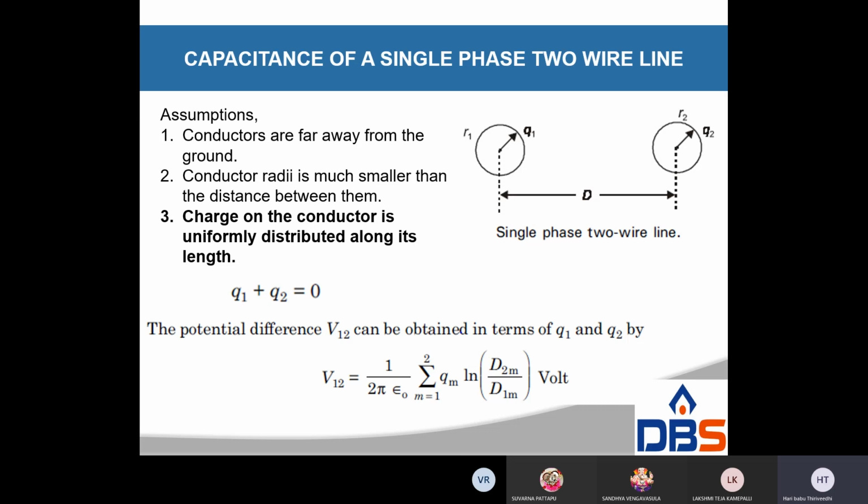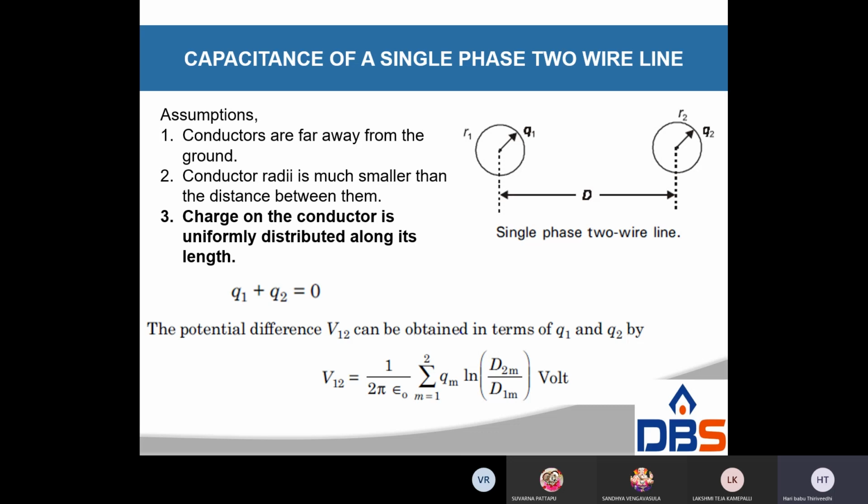Let us consider a single phase overhead transmission line consisting of two parallel conductors A and B, spaced D meters apart. Suppose each conductor has a radius r1, r2 here, but we are taking small r. Their respective charges are plus q and minus q coulomb per meter length. Here I am taking q1, q2, otherwise plus q, minus q; radius r, but r1, r2.